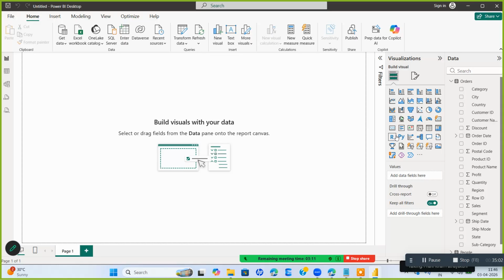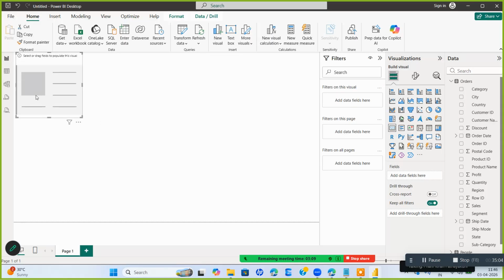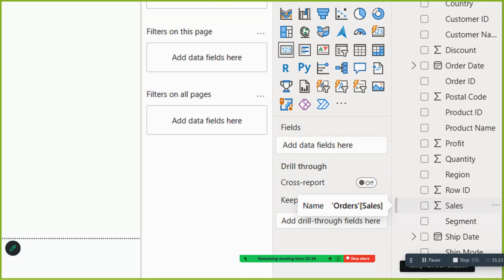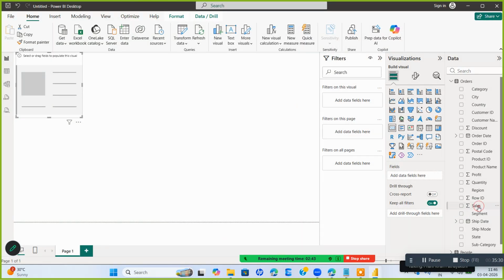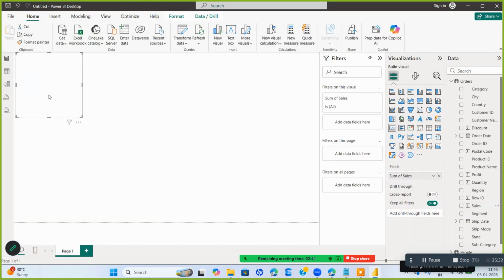Let's create one visual now. I'll take a card visual. For example, in your organization, if you want KPI data, how are the sales, how is the profit, how is the analysis? Now I want to know, for the entire orders table, how much sales did I do? There is a column called sales, and sigma means sum. Sigma sales is the sum of sales, so I'm going to drag it and drop it. That's it.